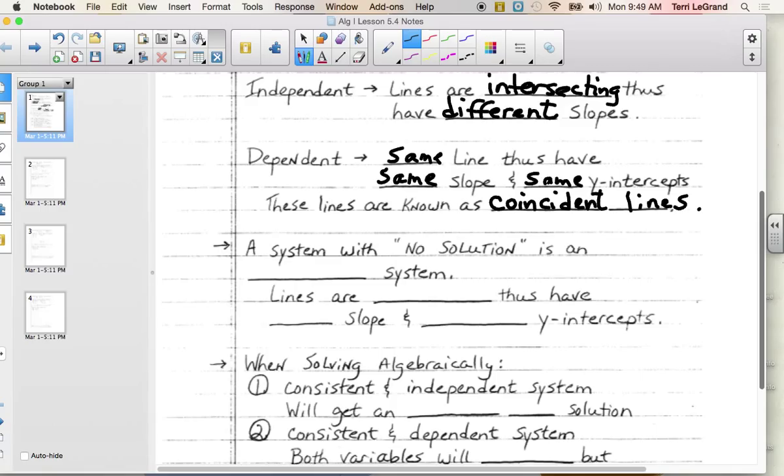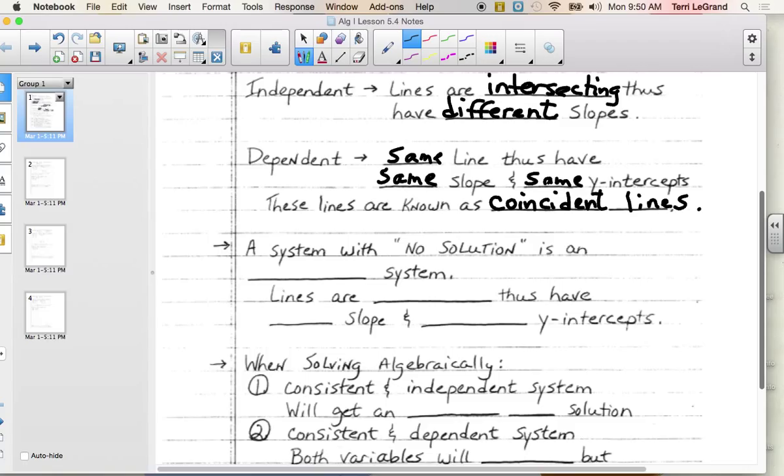One right on top of the other. Okay, so that's when we have a consistent system. There is a solution or infinitely many solutions. If it's one solution, it's independent. You can count on the lines crossing on the graph at one point only.